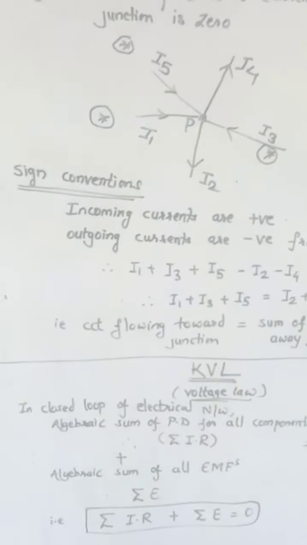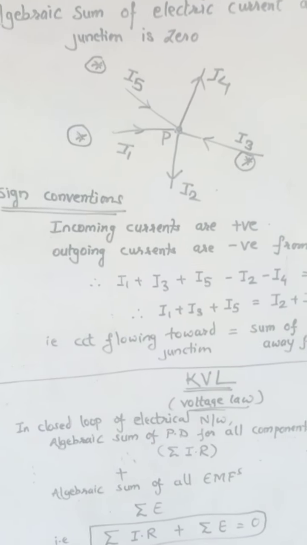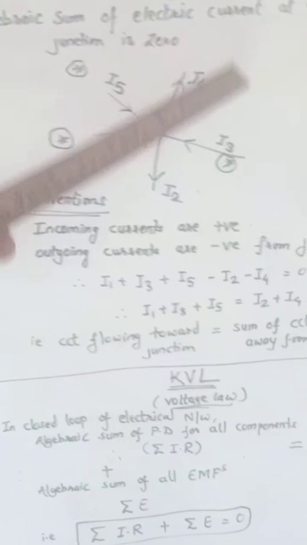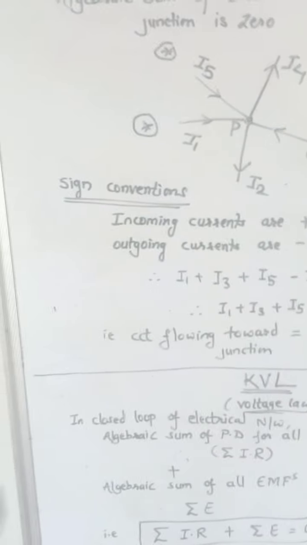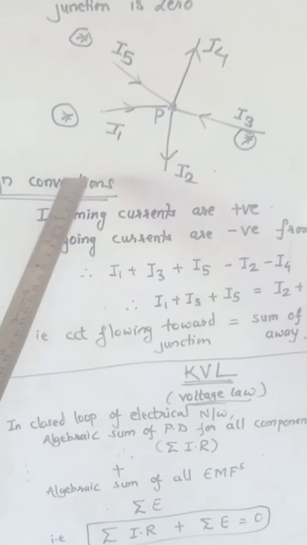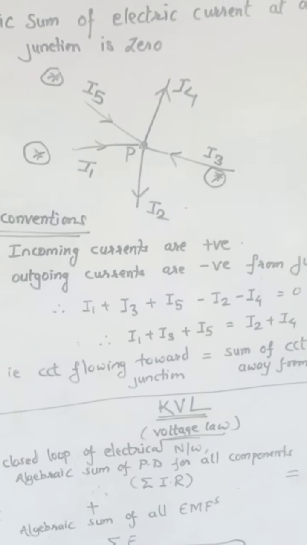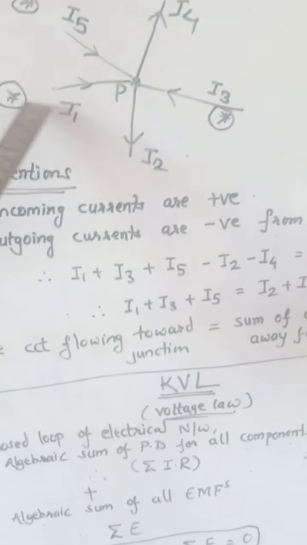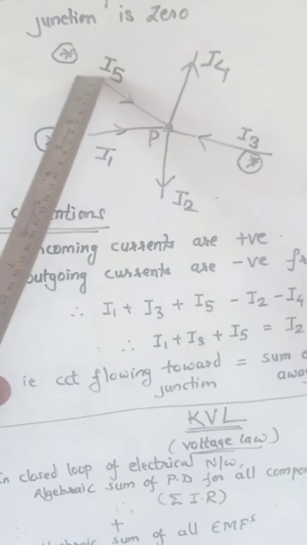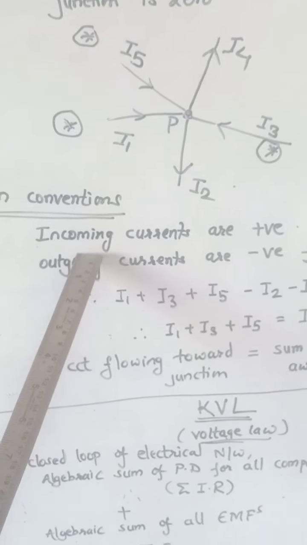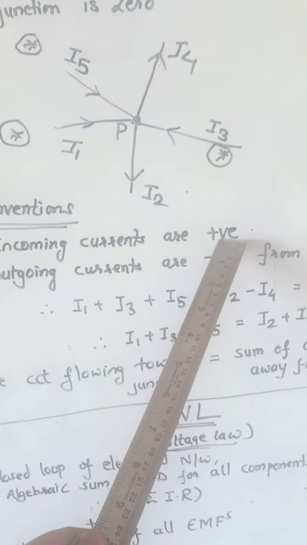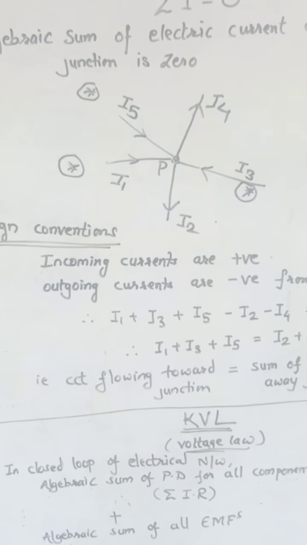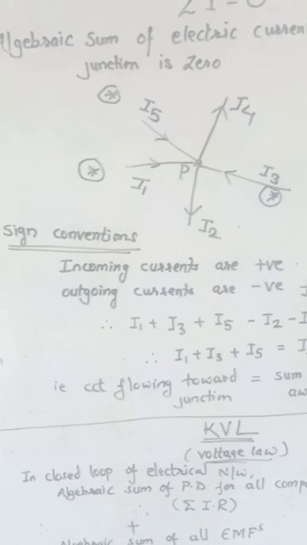Now, we want to explain it in mathematical form, so we do it by means of sign conventions. The incoming currents, that is I1, I3 and I5, are taken positive.